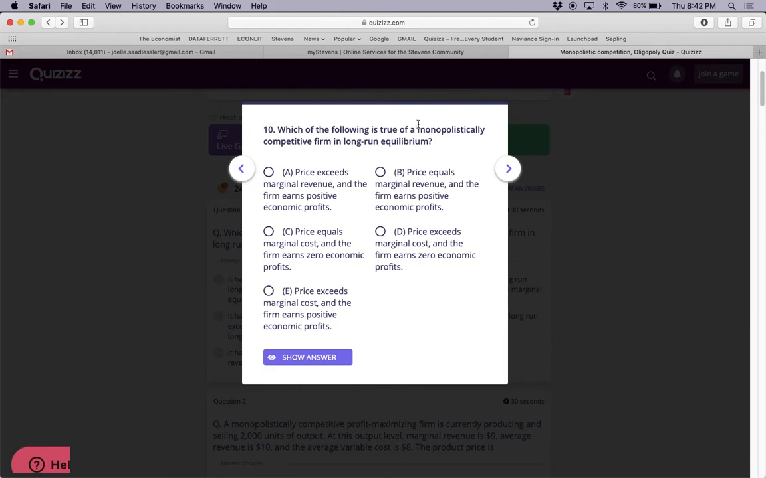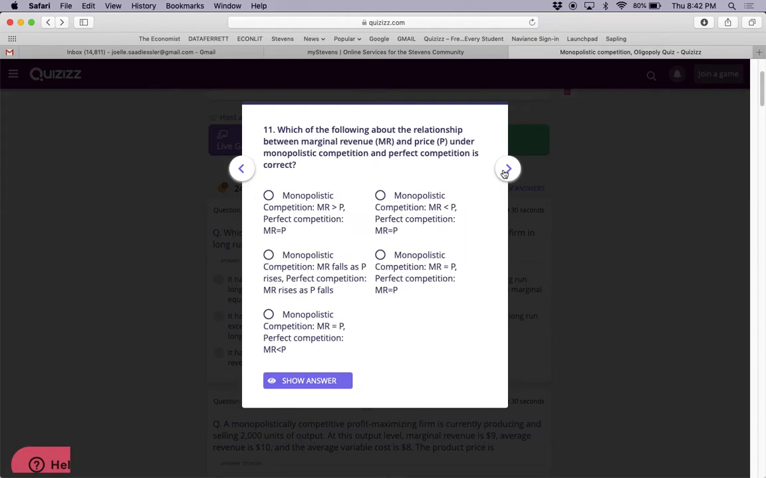Which of the following is true of a monopolistically competitive firm in long-run equilibrium? Here we go. Price exceeds marginal cost and the firm earns 0 economic profit. Which of the following about the relationship between marginal revenue and price under monopolistic competition and perfect competition is correct? So we know price is greater than marginal revenue in monopolistic competition. Here we go. Monopolistic competition, price is greater than marginal revenue. In perfect competition, price equals marginal revenue.